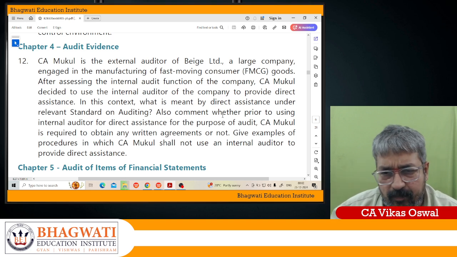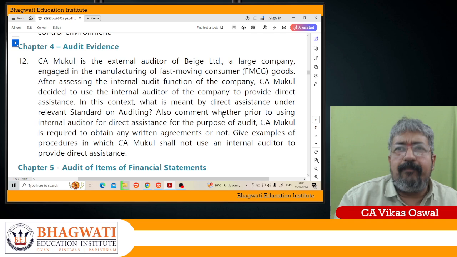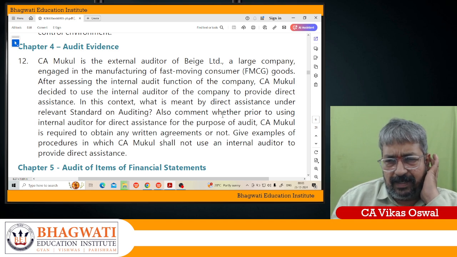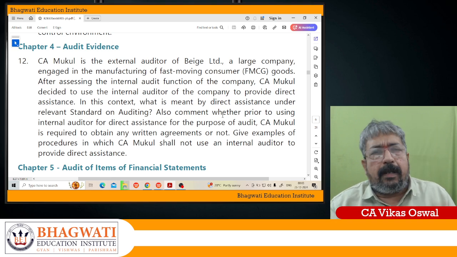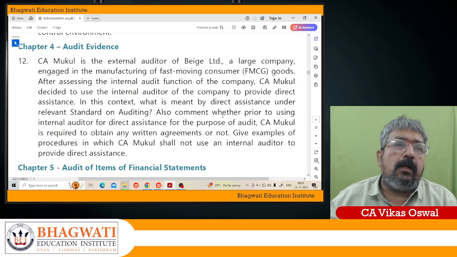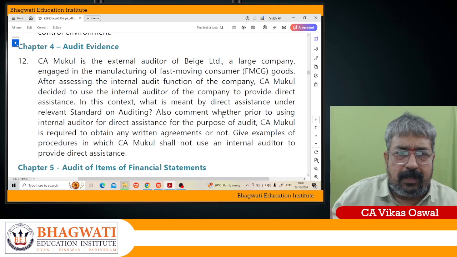Is there any threat to their objectivity? You please inform us. So two agreements they have to enter. One, they have to enter with those charged with governance, the authorized representative of the entity, that is TCWG or management, that the internal auditor should be allowed to follow the instruction. And you should not intervene with the work of the internal auditor. Whatever work instruction I am giving, you don't interfere in that.